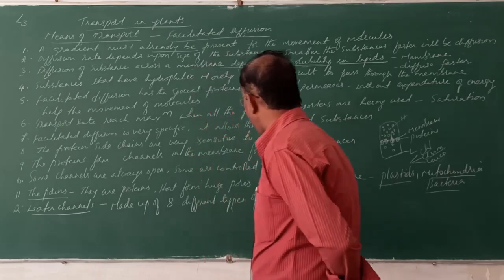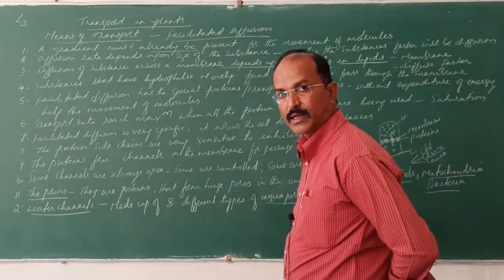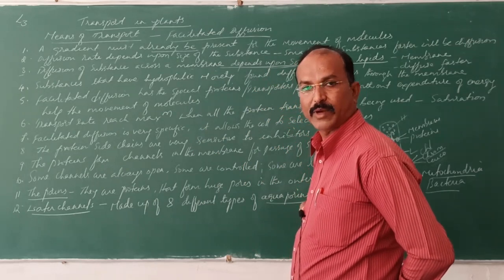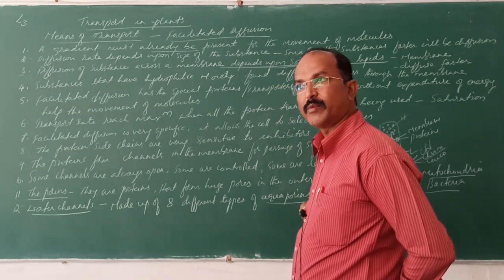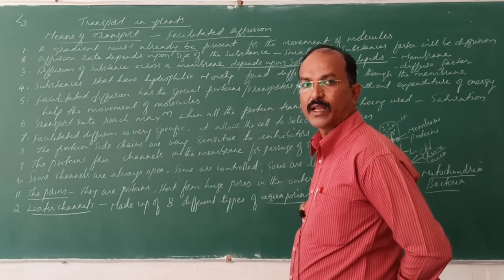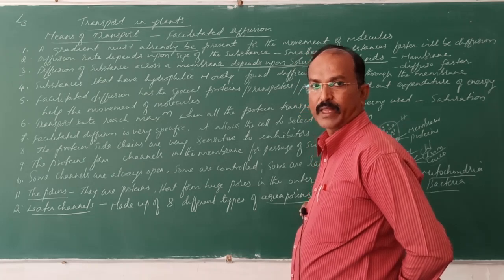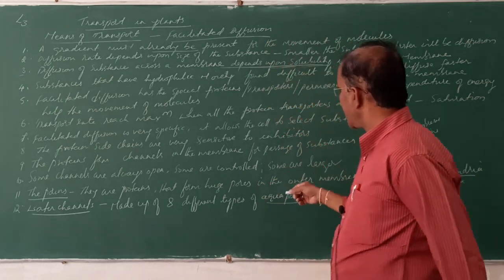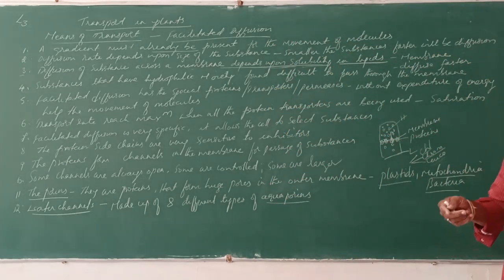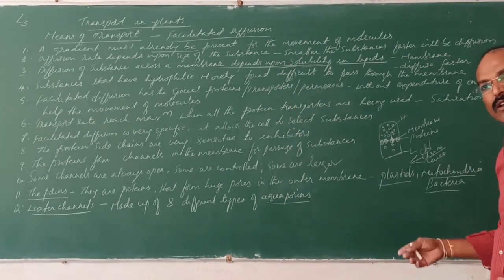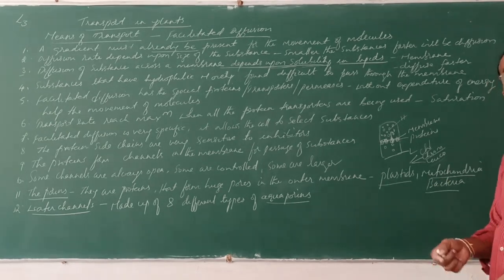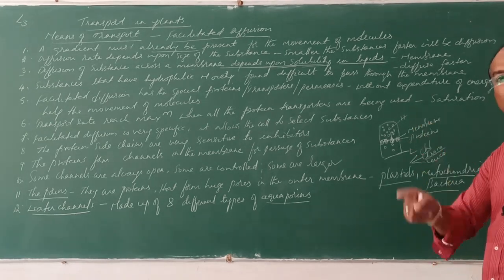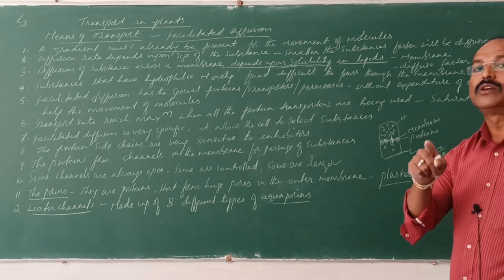Aqua means what? Water. Aquatic animals, we call the animals which live in the water. So aquaporins are the channels through which water easily enters through the membrane. Each water channel is surrounded by 8 proteins.